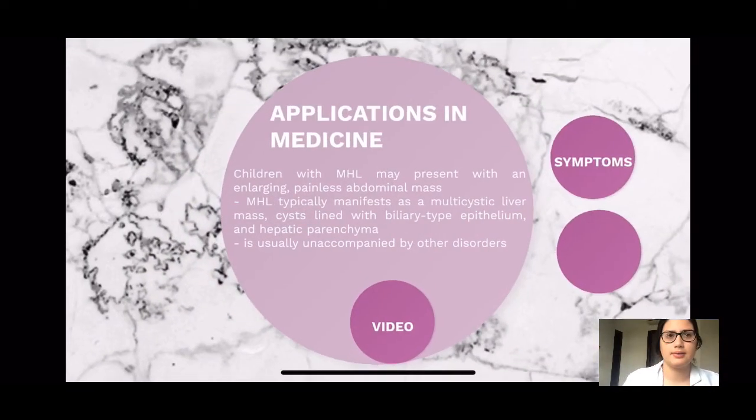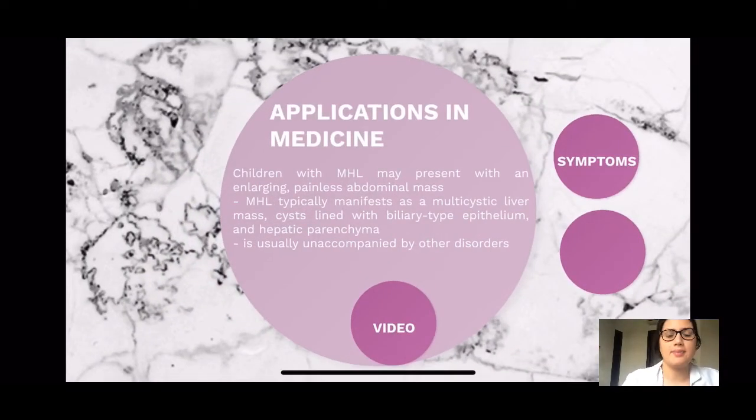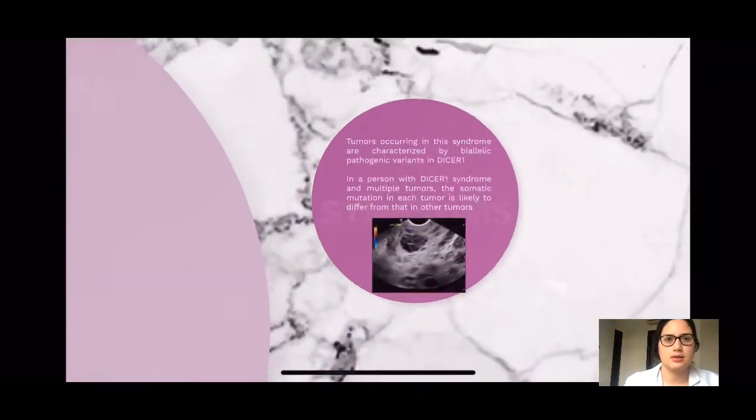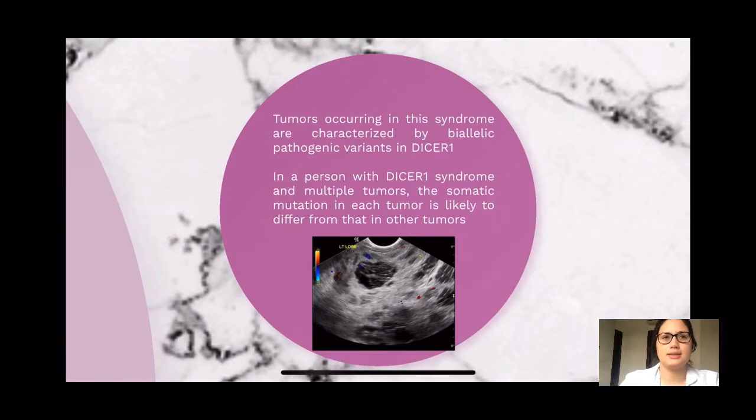Applications in medicine. Children with MHL may present with an enlarging painless abdominal mass. MHL typically manifests as a multicystic liver mass, with cysts lined with biliary type epithelium and hepatic parenchyma. It is not associated with other disorders. The tumors occurring in the syndromes are characterized by a biliary pathogenic variant of